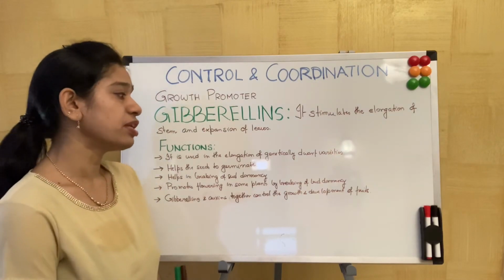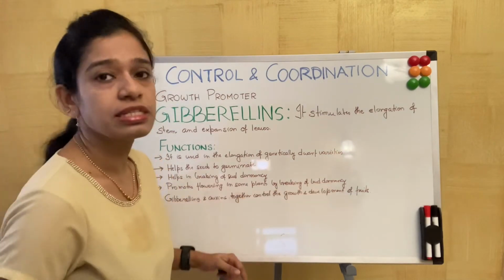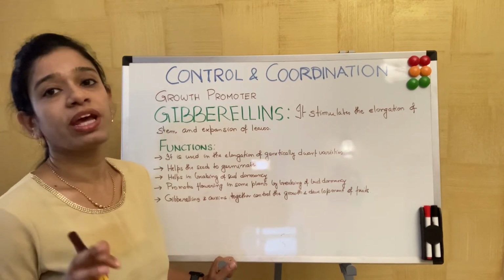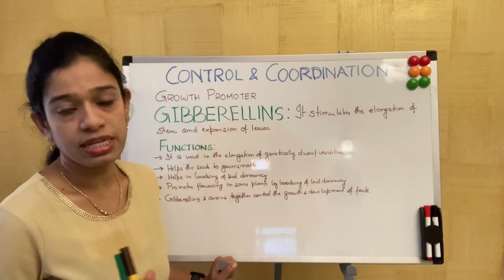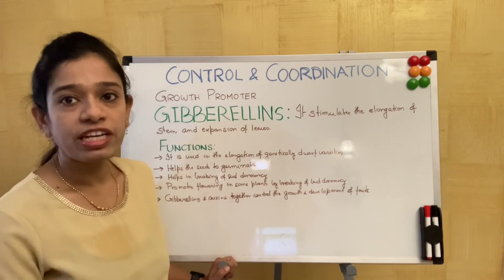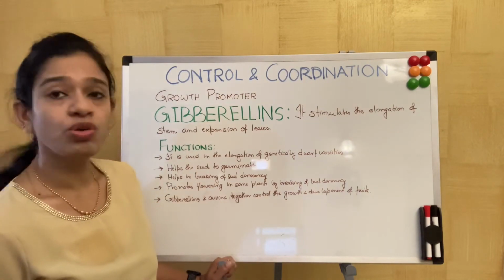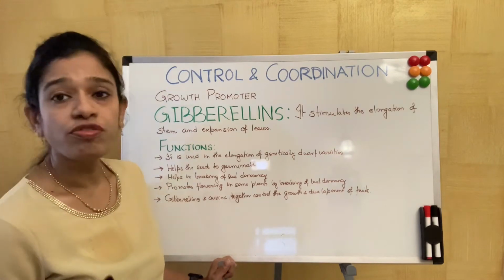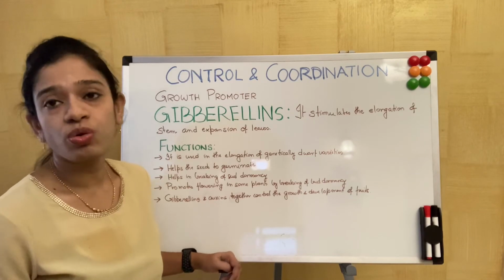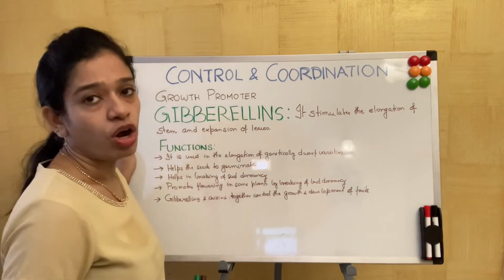Promotes flowering in some plants by breaking the bud dormancy. So we can understand that seed and bud dormancy are both helped by gibberellins. With the help of gibberellins, we can remove the dormancy in buds, in seeds, and in all these very tiny structures. Lastly, gibberellins and auxins together can control the growth and development of fruits. Both of them together help in the growth and development of the fruits. This is all about gibberellins that we have to remember.